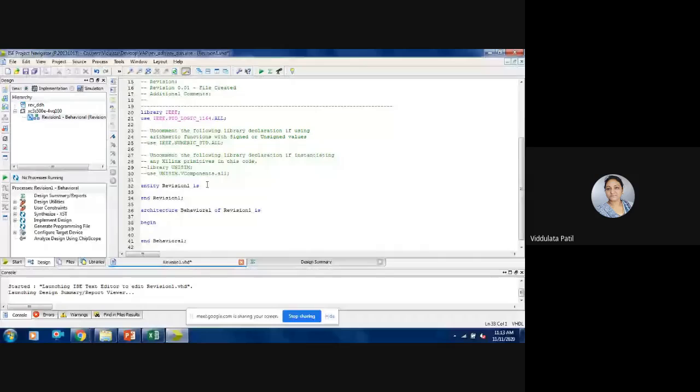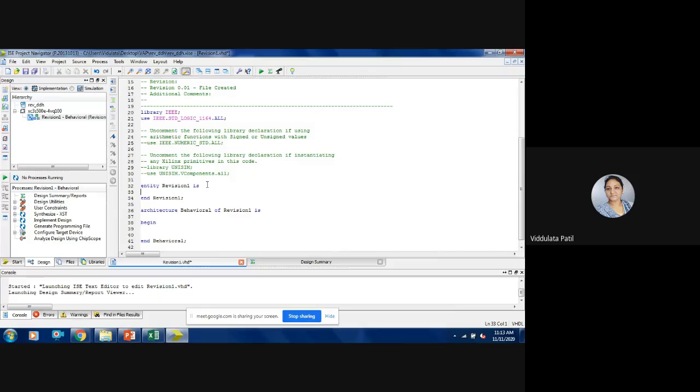Yes, how many input ports will be there? If I want to write a program for a two input OR gate, how many input ports will be there? A and B, two inputs. A and B, these two inputs will be there. And output ports? How many output pins will there be? One. Yes, C will be the output pin.